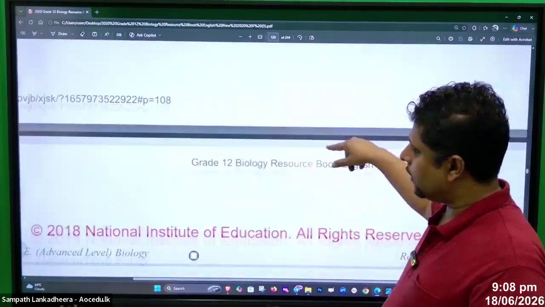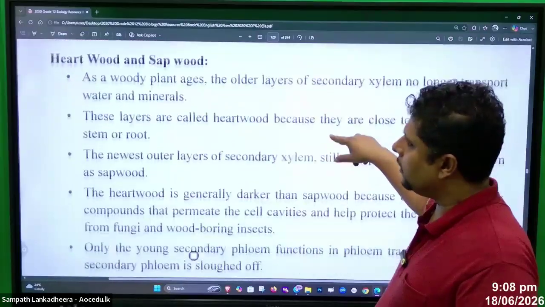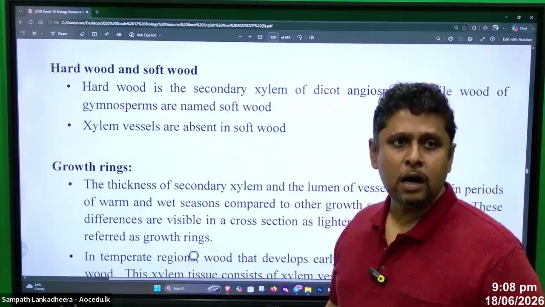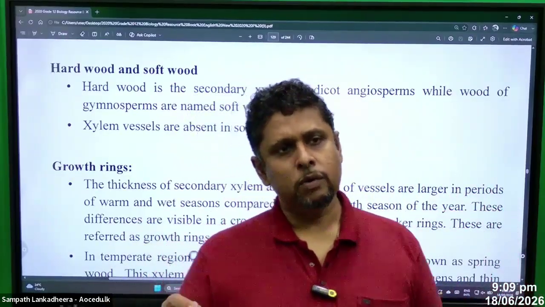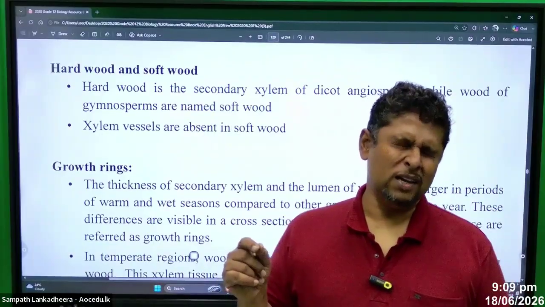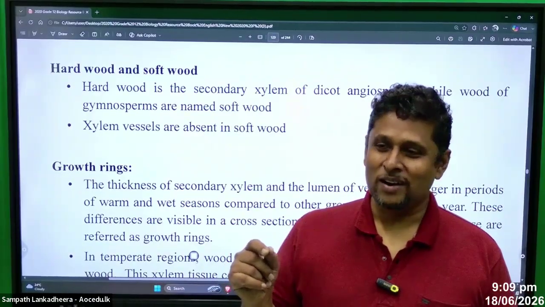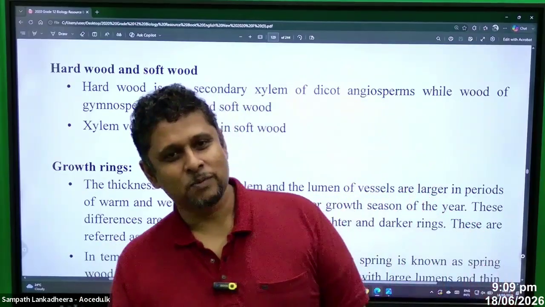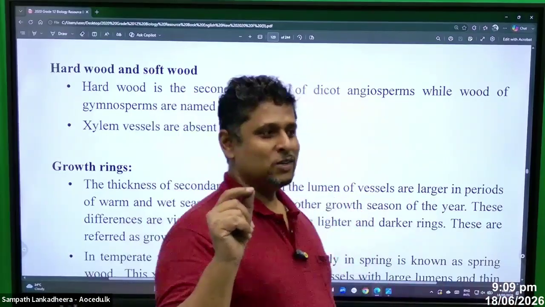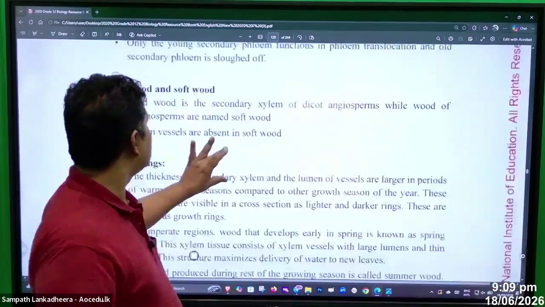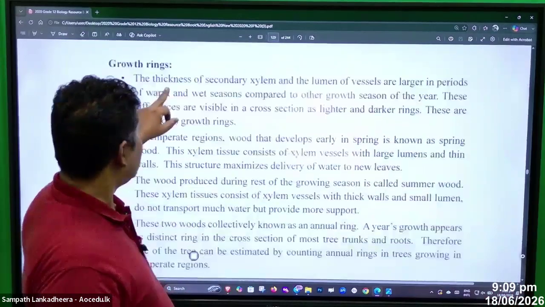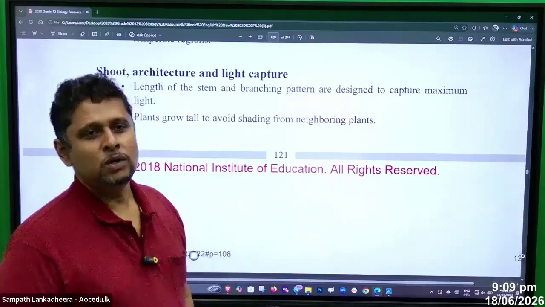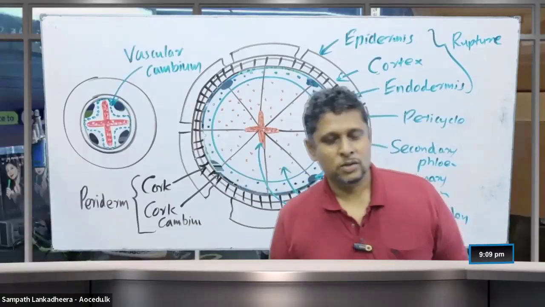These secondary growth diagrams you have to draw. Hardwood and sapwood we learn. This one is important: hardwood and softwood. Dicot wood we call the hardwood, and the conifer wood, or the gymnosperm wood, we call the softwood. And then we talk about the growth rings too, and then the shoot architecture part.